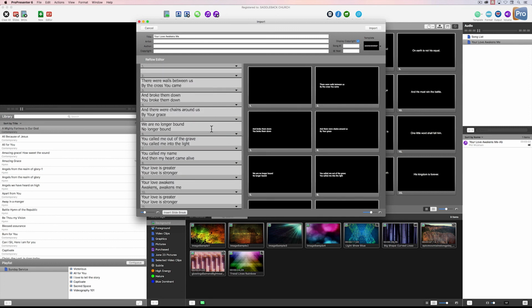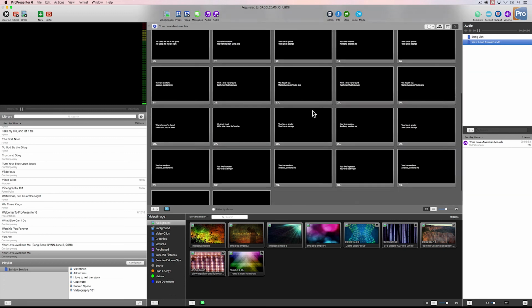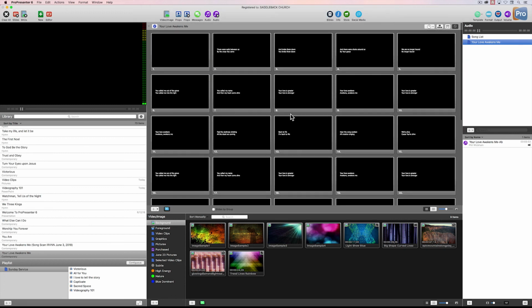Great. Now, once we're done with this, navigate over here to the import button, and a couple things will happen. Of course, all the slides with lyrics will appear here. And then, down here, Your Love Awakens Me, the document is now imported in our library. Perfect. Now, with all that we just did, we still may need to make some adjustments up here. We still may need to add additional text here and there. I did show you how to do that in a different lesson. But for practice, you may not have to do that.